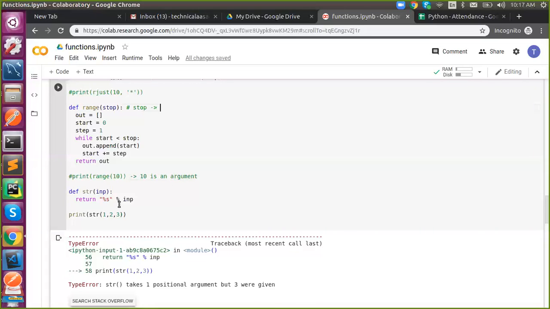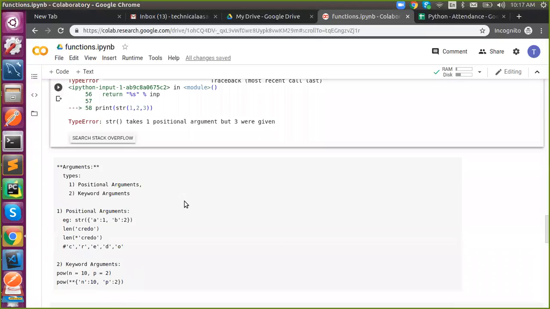And stop is what? Stop is a parameter. That is the difference. So parameter is a variable in the function definition which receives a value, and argument is the value which you pass into the function during the function call. That's it.